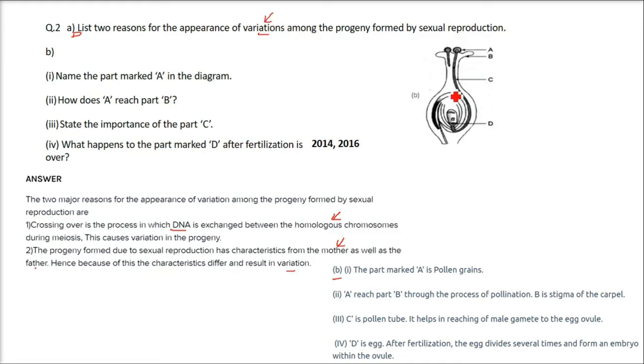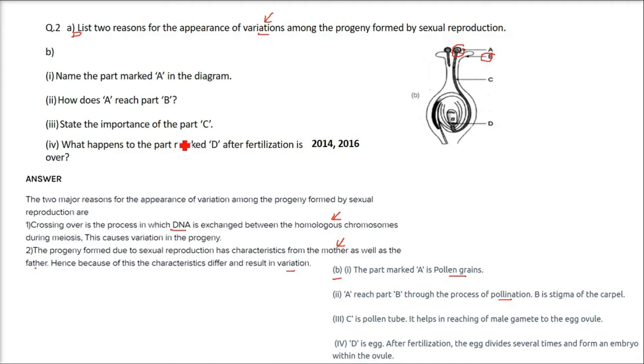Now the second part is for the plant. Name the part marked A in the diagram. This A is pollen grains. How does A reach part B? A reaches part B through the process of pollination. There are various methods by which pollination occurs. It can be wind, or some insect, or a butterfly, etc. What is this B? B is the stigma of the carpel.